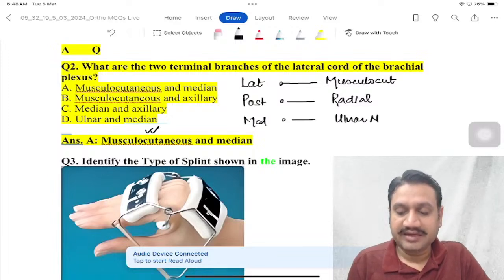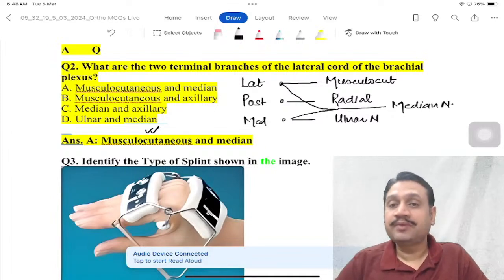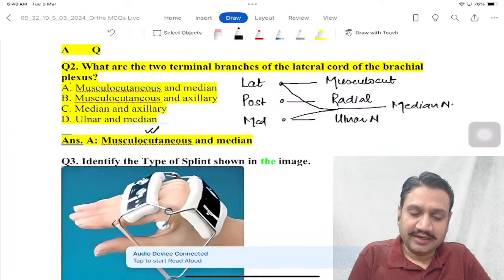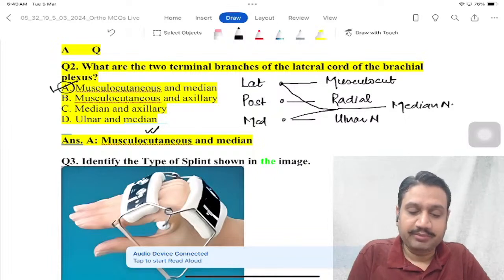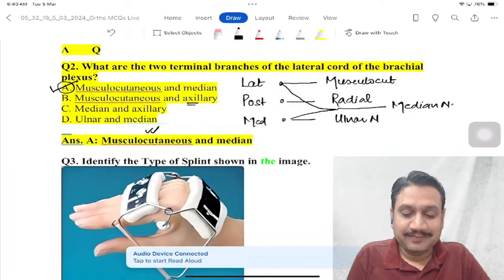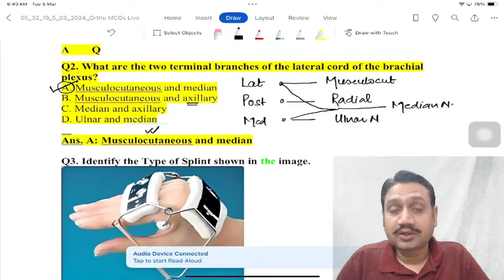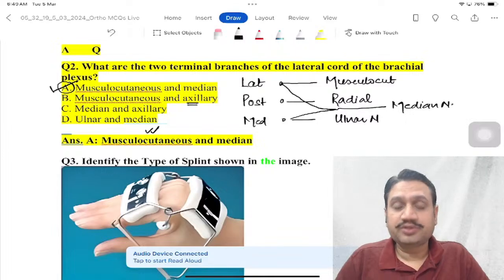So from where is the median coming? The median comes from the lateral root of median and the medial root of median, like this. That is how we get the median nerve, right? You might be recalling the brachial plexus as well. So the answer has to be musculocutaneous as well as the median, because the axillary is not a terminal branch of the cords; it comes only from the posterior cord. We are talking about terminal branches.